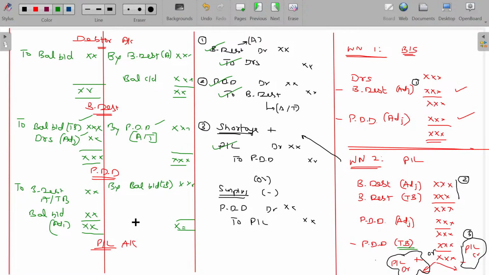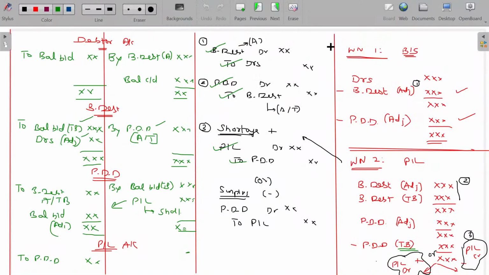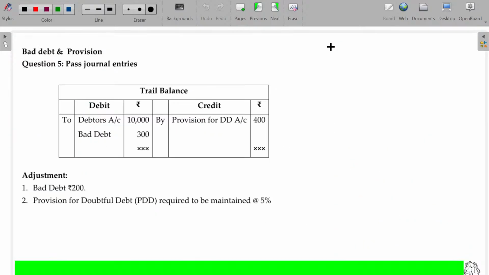Okay. Here in the P&L account, P&L to PDD, and in PDD by P&L account. This is the amount created in case of shortage. In case of surplus, this will appear on the other side. So this is the comprehensive picture. Once you understand this, the entire concept is over. Clear? Come on, make a note of it. I may solve this illustration then. So based on this format, we will try to solve this illustration.